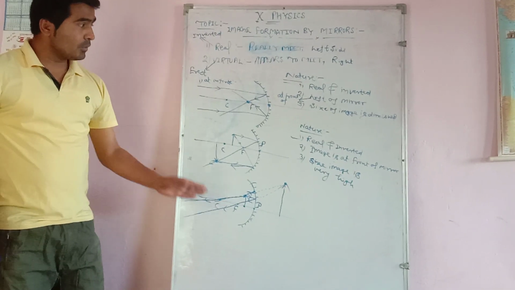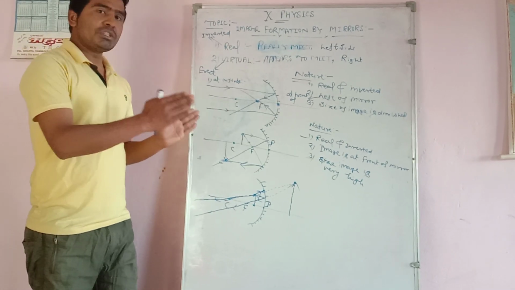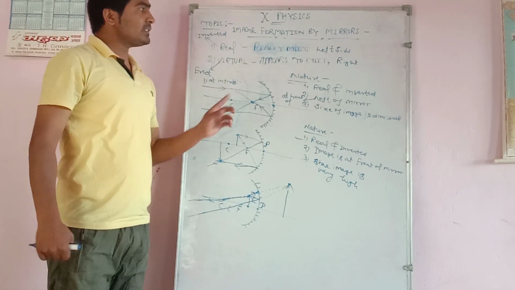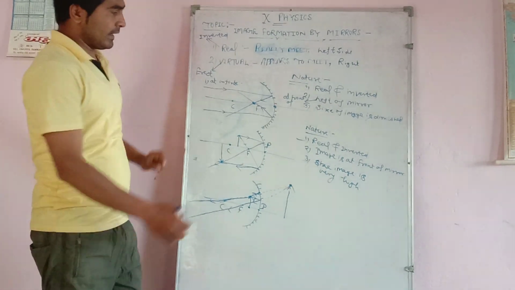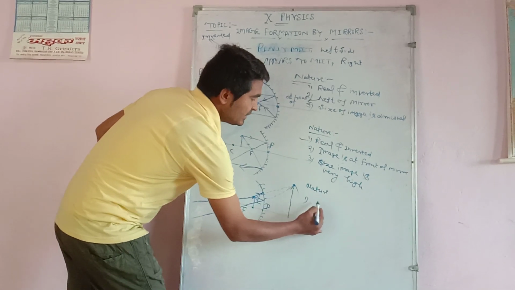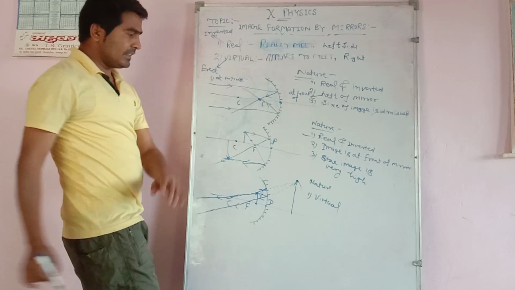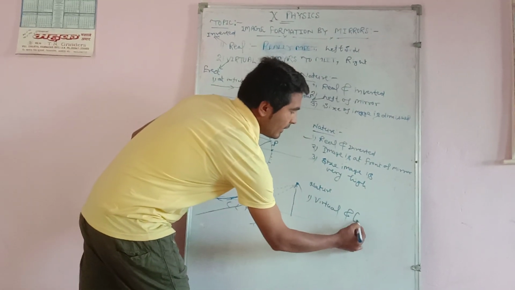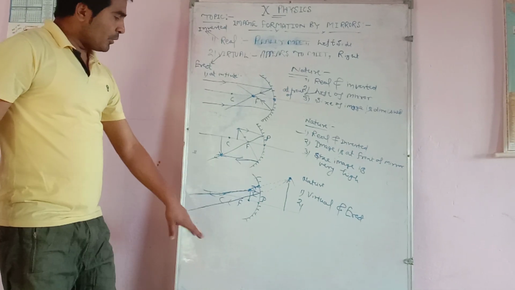We have already discussed that all the images which form at the right of the mirror are always virtual and erect. So in this case, the nature of the image is virtual and erect, because the image is at the right side. Second, what is the position?